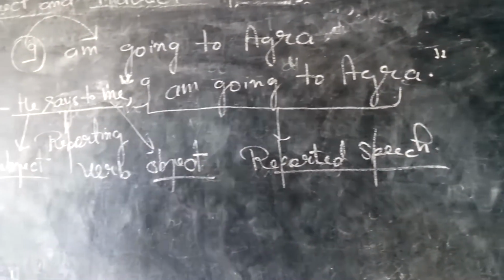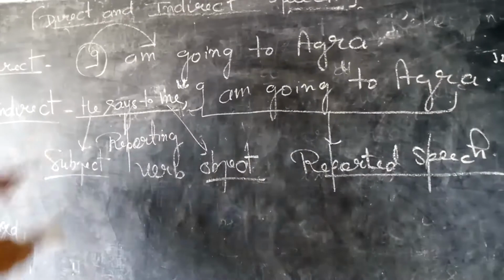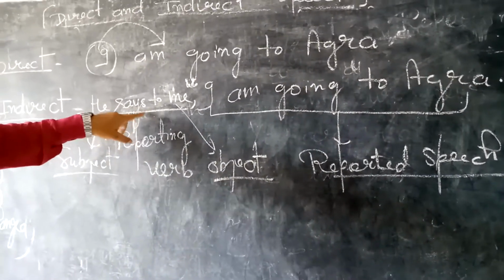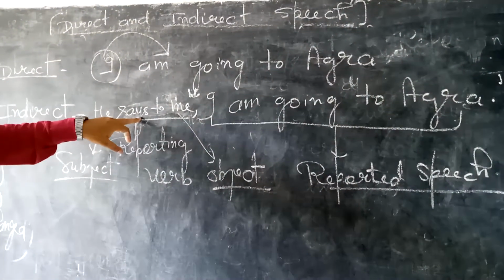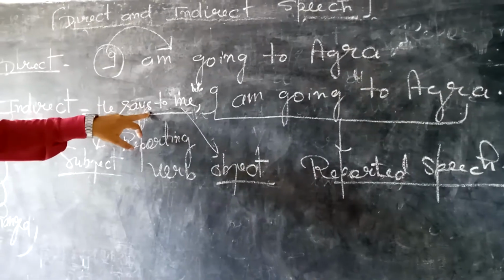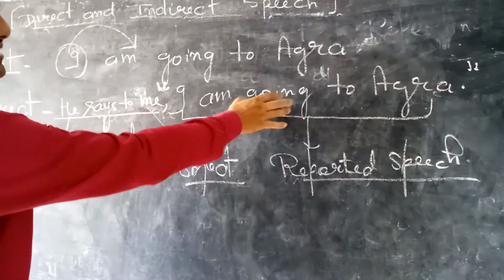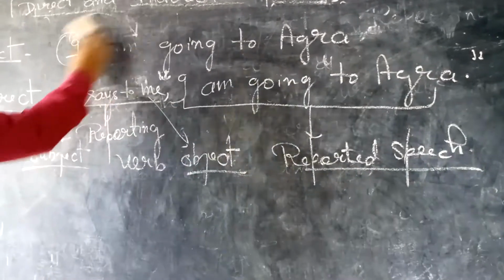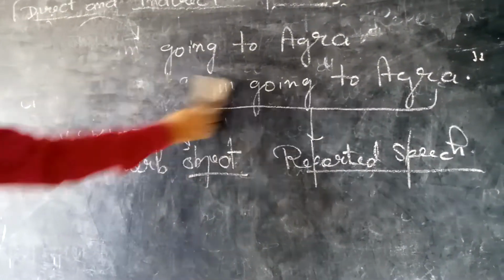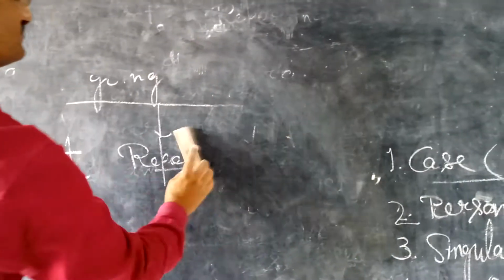Okay students, now we will learn, if this reporting verb is in present tense, as this time also this is in present tense, present or future tense, then how do we change the reported speech? I will let you know some examples.